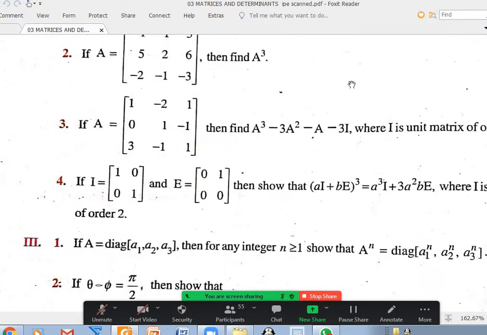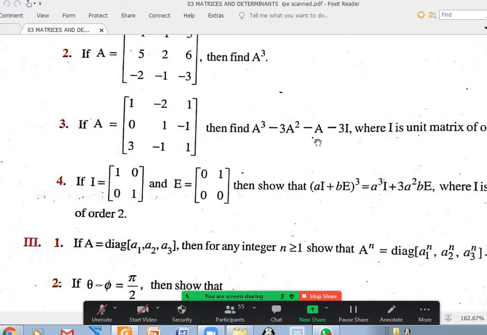Sir, in the second question, A cube is a null matrix. That's what people are saying. You can see the answers in the textbook. As all of you know, at the end of the chapter in the IP textbook, answers are there for each and every question. Do you know that? Yes, sir. Okay. So you can verify whether your options are correct or not by looking at the end of the chapter.